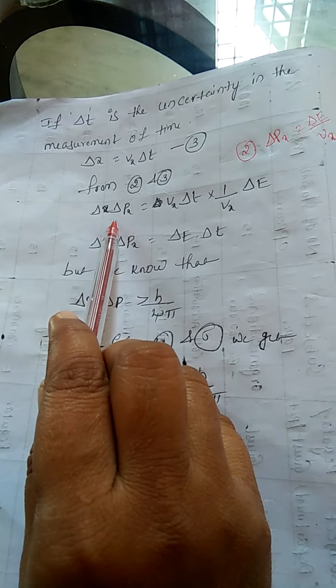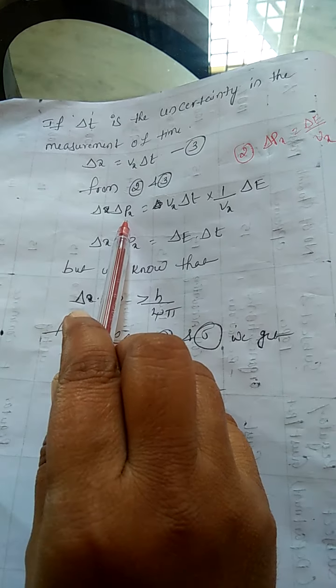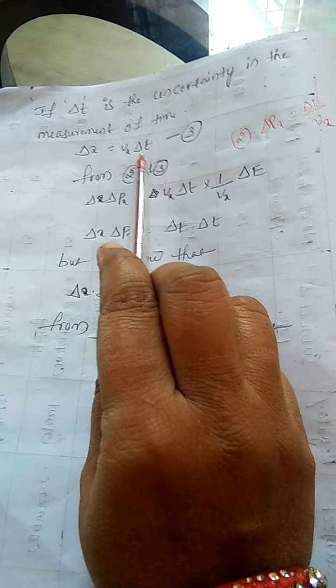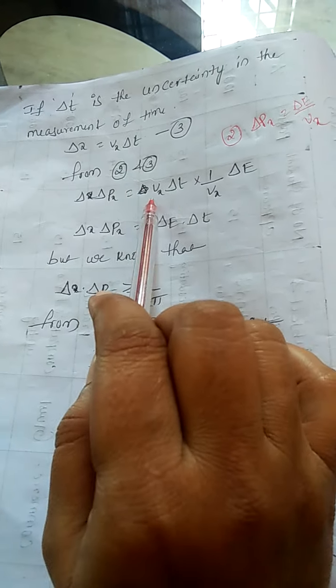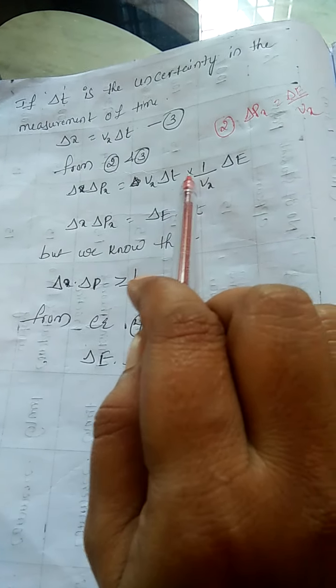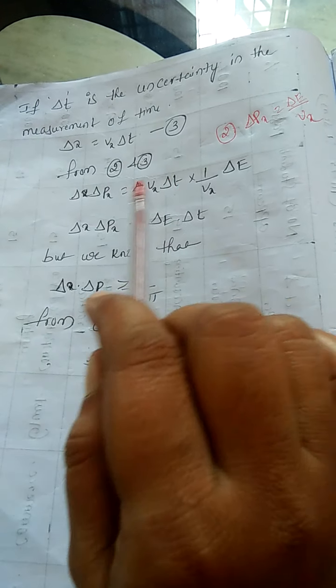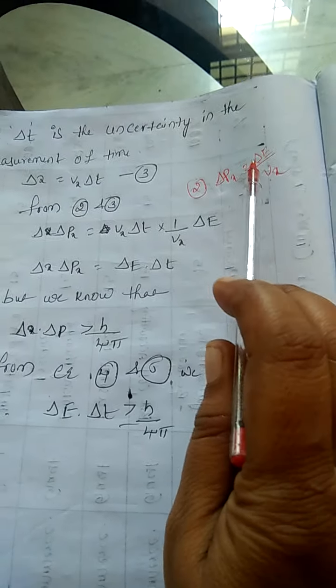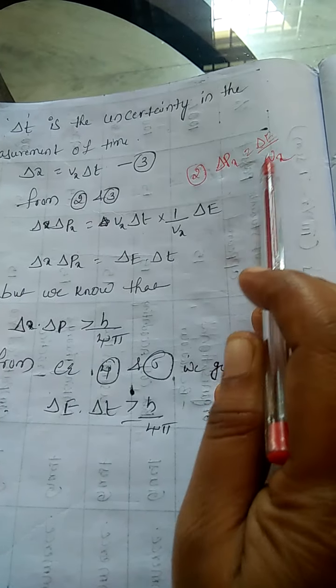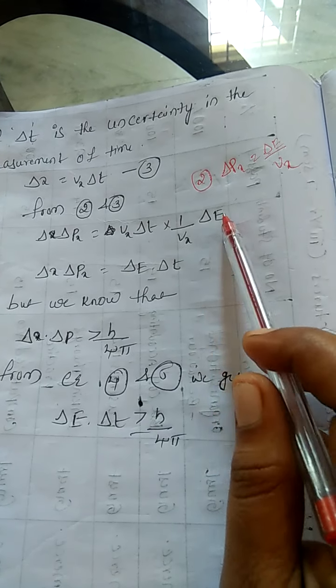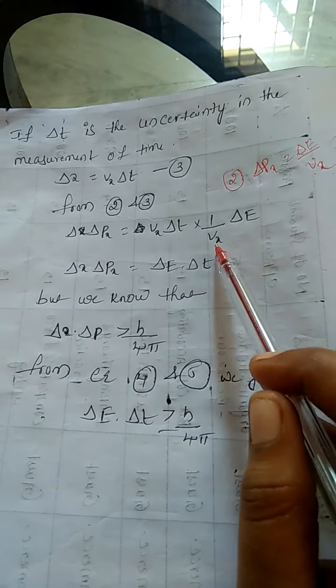Equation number 3 we multiply with delta px. As usual, vx into delta t is the same, and the remaining we multiply with delta px. But the delta px value from equation number 2 is delta E by vx.